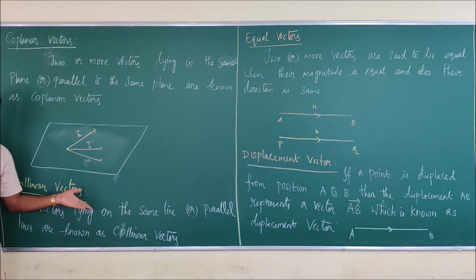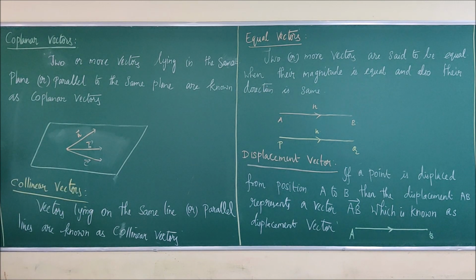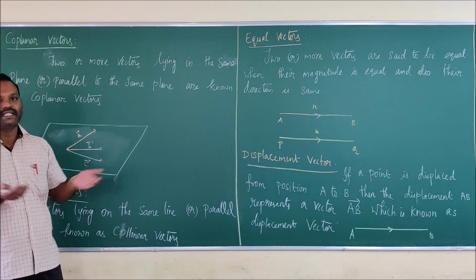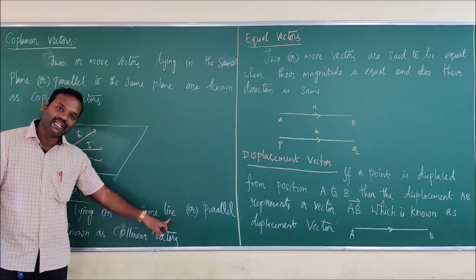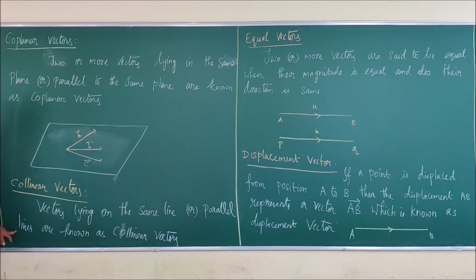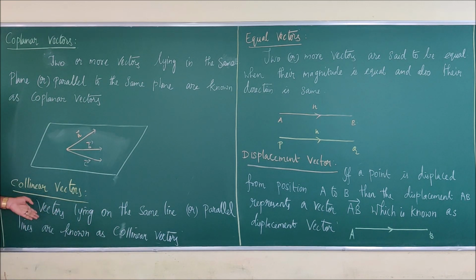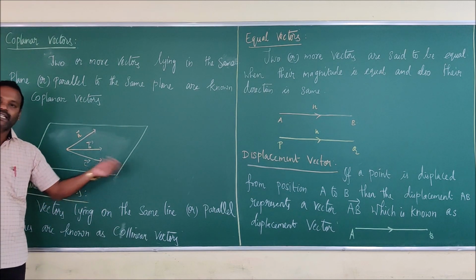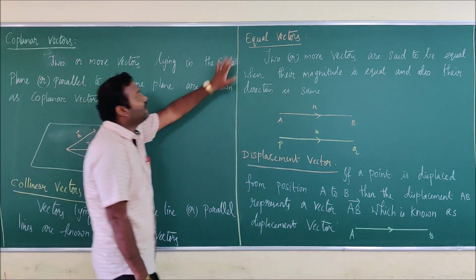Collinear vectors are also called parallel vectors. Okay. So both are said. If in the parallel vectors, you are having any common point, then those vectors are collinear vectors. The definition says that vectors lying on the same line or parallel lines are known as collinear vectors. Okay, so you are familiar with this because we have already discussed collinear points that you have studied in your lower section. Okay, next, equal vectors.